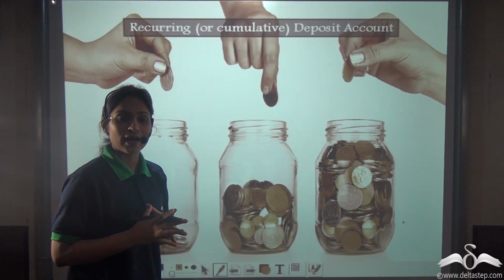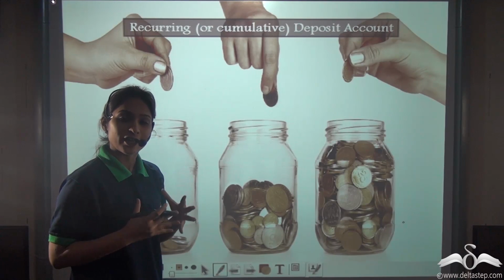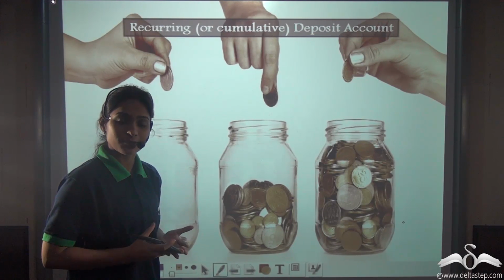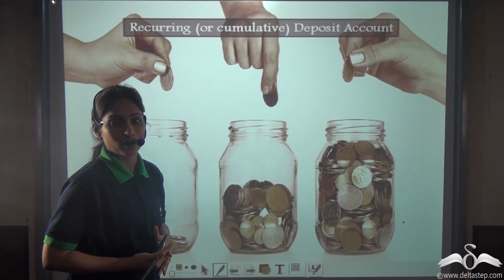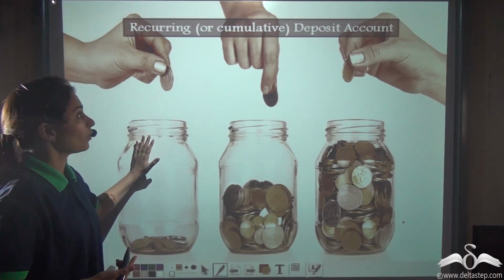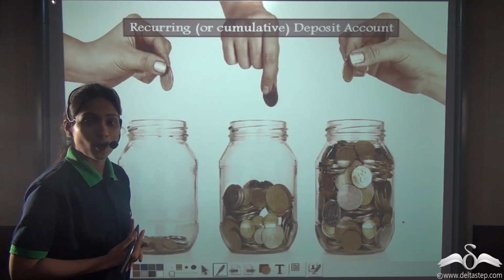You already know that banks offer us a variety of accounts to choose from: savings bank account, fixed deposit account, recurring account, or current bank account. Here we will study about recurring or cumulative deposit account today.